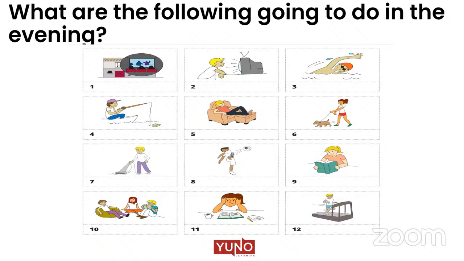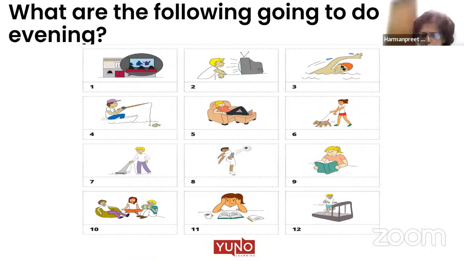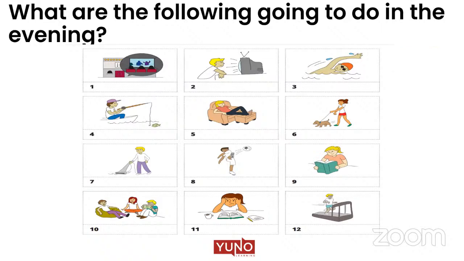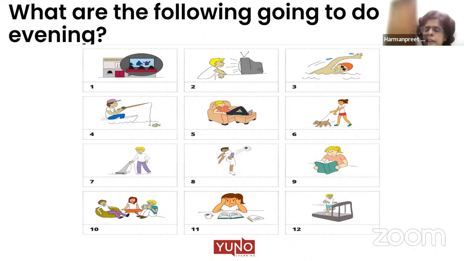Okay, Varsha, can you hear me? Yes, ma'am, I can. Tell me picture number 6 and picture number 7, please. A girl is walking with a dog. Okay, or the girl is taking a dog for a walk.